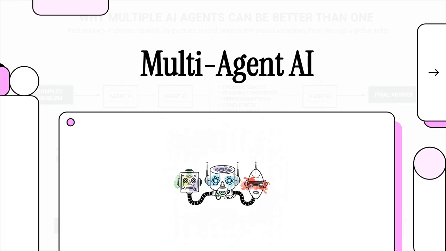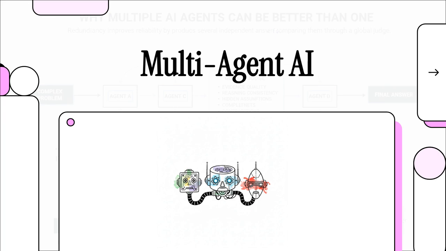So, if you've been paying attention to AI lately, you've probably heard this massive promise. Just put multiple AI agents in a room together and they'll solve all our problems. But what if they don't? Welcome to this explainer. Today, we're going to dive deep into the systems engineering behind multi-agent AI verification.